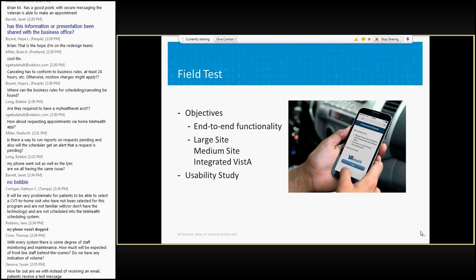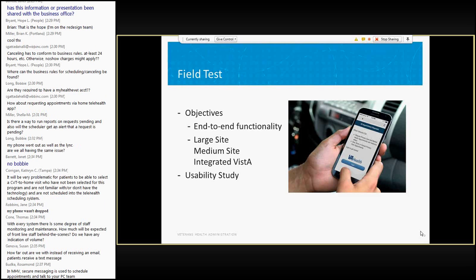Sounds great, thank you. What I will do now is tell you about the field test that was conducted in the summer.